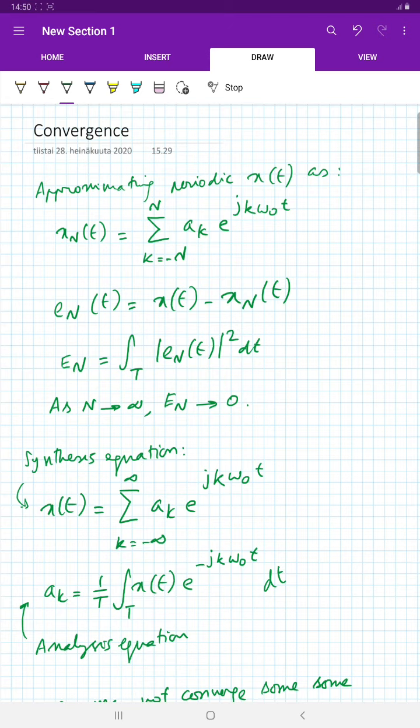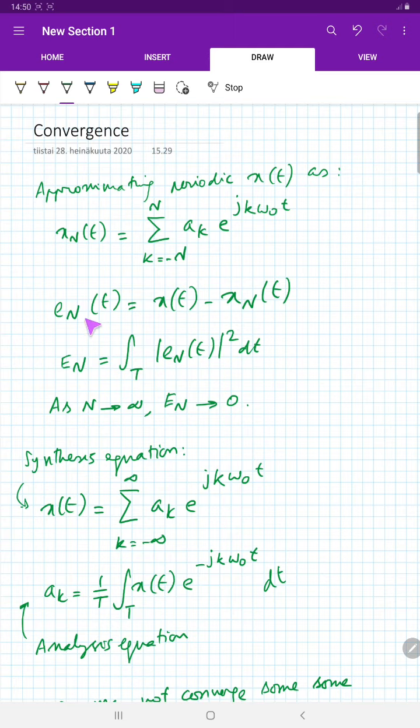So now let us represent the periodic signal x of t with N, where there are 2N plus 1 Fourier series coefficients, and we write it as x_N of t. This means that rather than using all the harmonic components, we will use the first N components on either side to represent the given signal x of t. This representation of course will not be exact, so there will be some error. So x of t minus x_N of t, we write this as the error e_N of t, where N is the number of terms in the Fourier series.